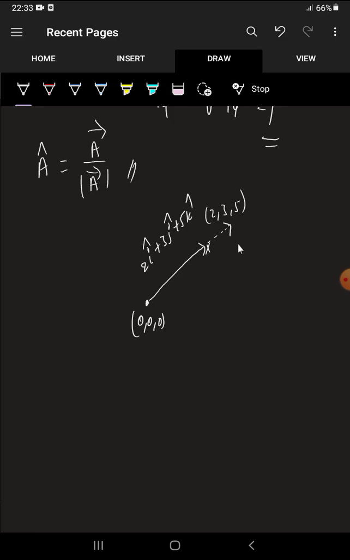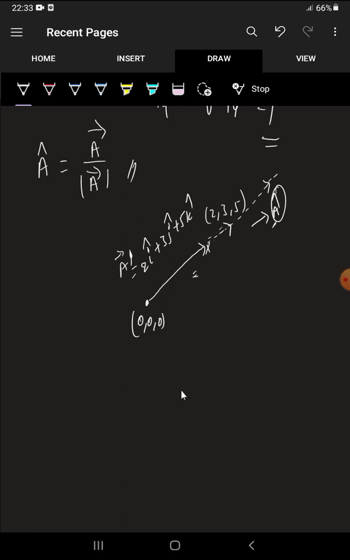Let this be named a bar. So this vector lies in this direction, and the unit vector in this direction is a cap. So a cap gives the direction of this vector.